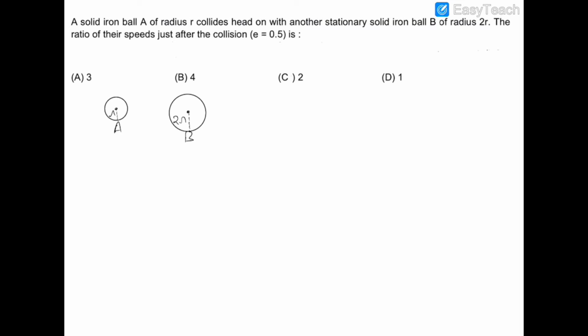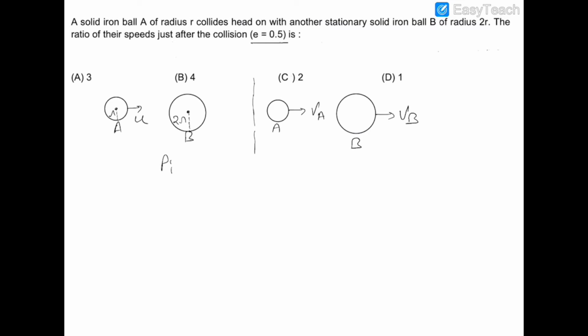The coefficient of restitution for the collision is given as 0.5, and we have to find out the ratio of their speeds just after the collision. So let us suppose that initial velocity of ball A is u, and after collision ball A is moving with velocity VA, and ball B is moving with velocity VB. So we can find out the two equations by the momentum conservation and coefficient of restitution.